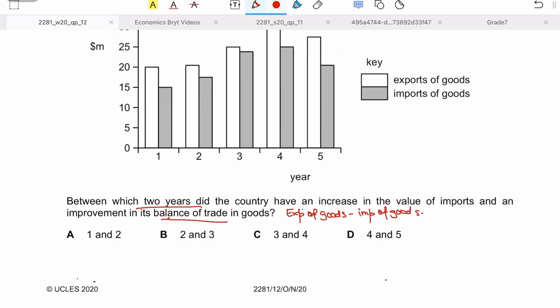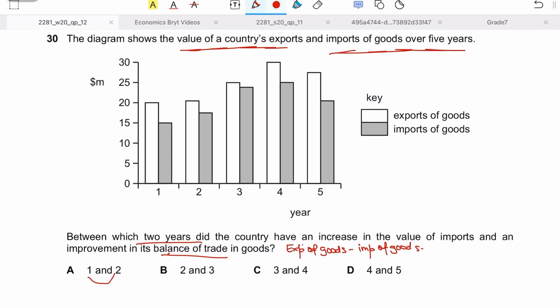So in which 2 years did the country have an increase in the value of imports? If we take year 1 and year 2, the imports are increasing, from 15, let's say, to approximately 17. But has there been an improvement in the balance of trade? I don't think so, because the exports are the same while imports are rising, so it would worsen the balance of trade, not improve it. So this is not the answer.